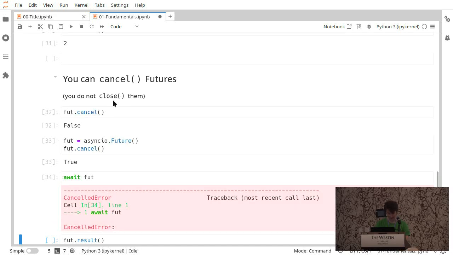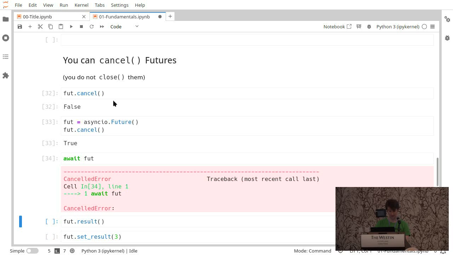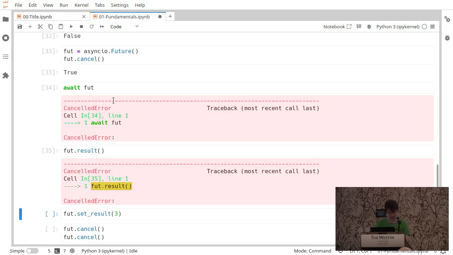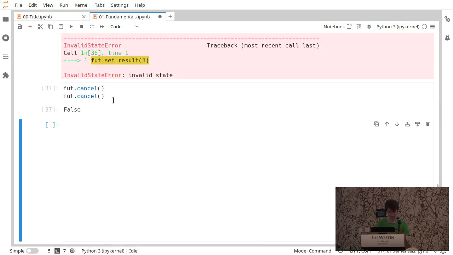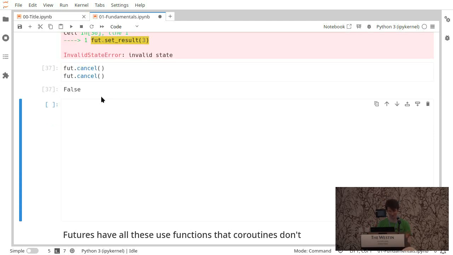If we try to await a canceled future, we get a canceled error. And same with result. You can't set the result, and you can cancel it multiple times, and you'll get false because this wasn't canceled at this time. And again, this is just how these things work. We're not actually using them yet. We'll get to that. I'm just explaining the interface in case you're not familiar.